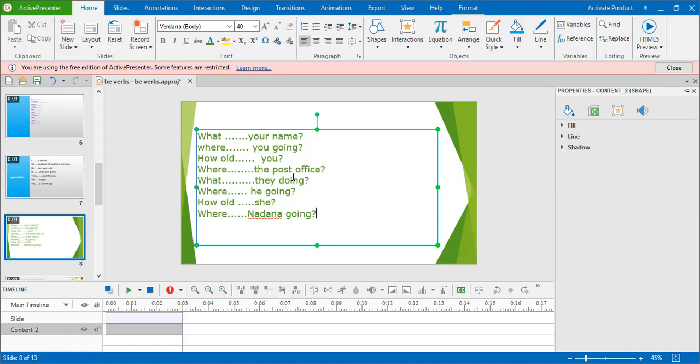What they doing. Yes, they, plural. So are is used only with plurals, you and plural. Where he going? He is a singular noun. So here is. How old she? She is singular. So be verb is. Where Nadana going?